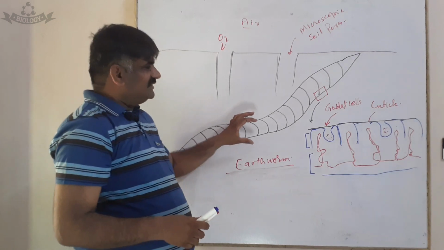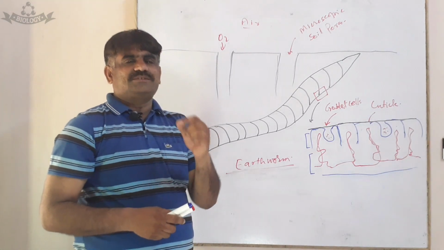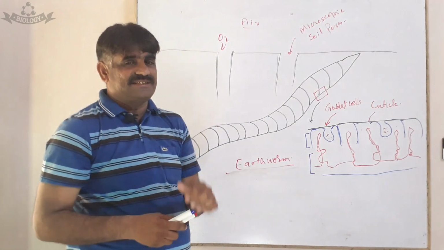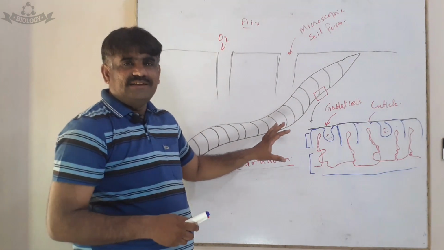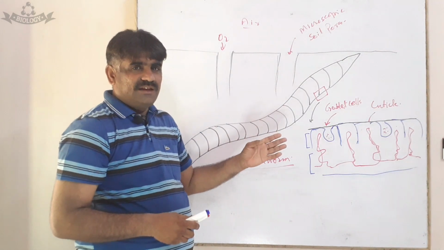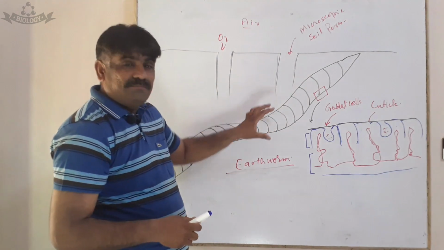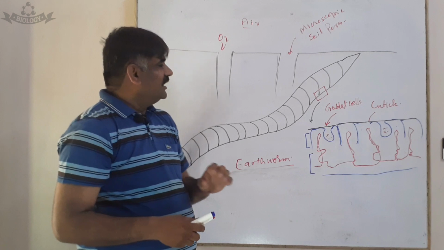You know, this earthworm lives in moist places, in the burrows of moist places. Because it has no exoskeleton, it cannot live in dry places, a dry environment. It would be desiccated. So it makes its burrows inside the moist soil.